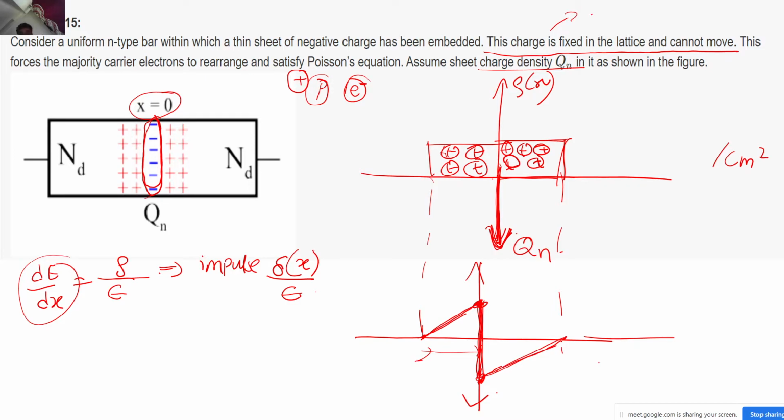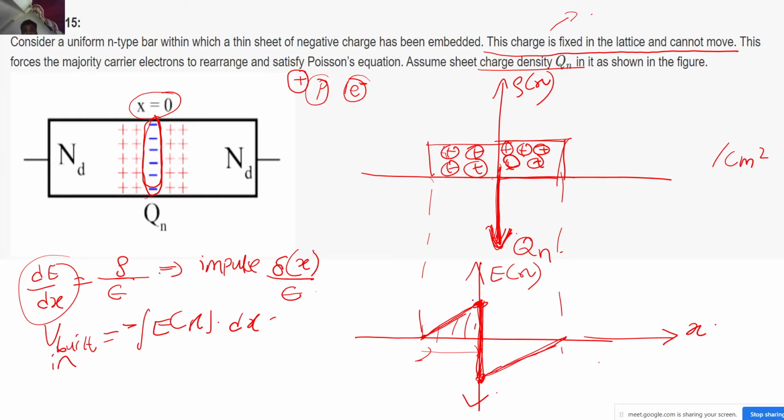And now just a small quiz for you guys. Now tell me, if I take an integration of this curve, that is E(x) dx, what I will get? I should get the built-in potential, correct. Now, can any one of you please quickly tell me what will be the area under this curve?